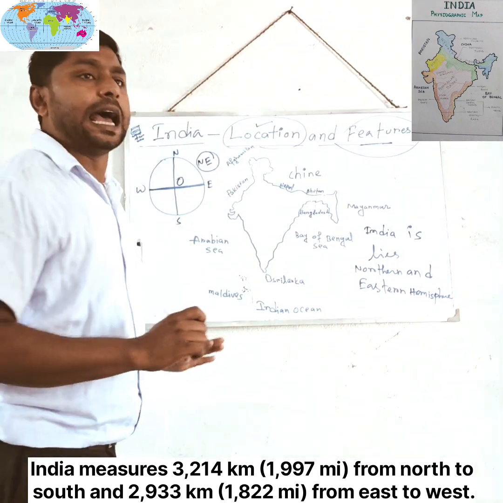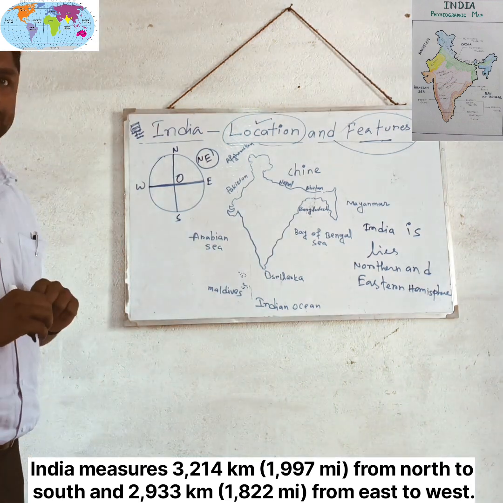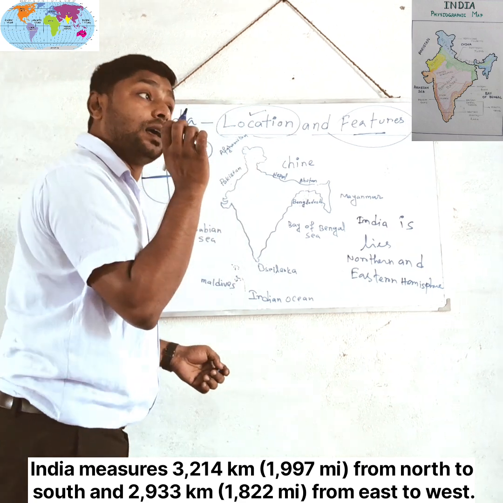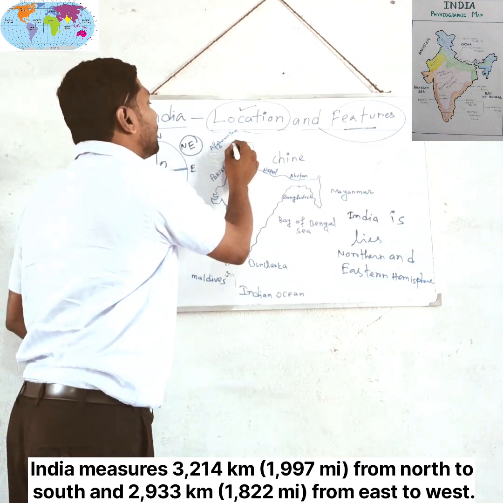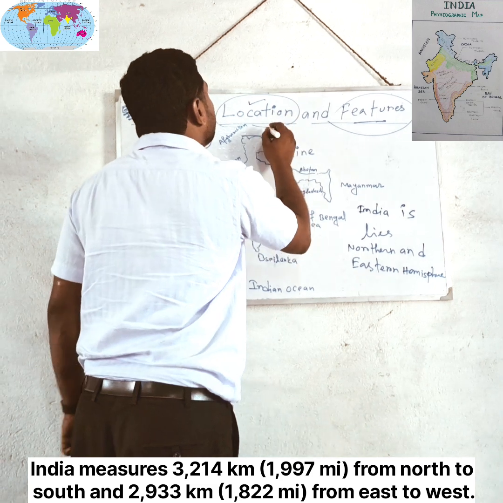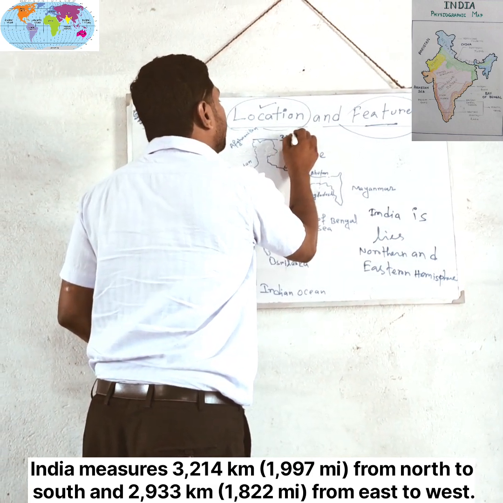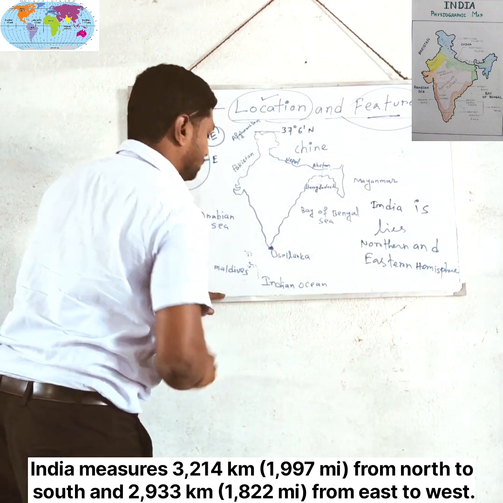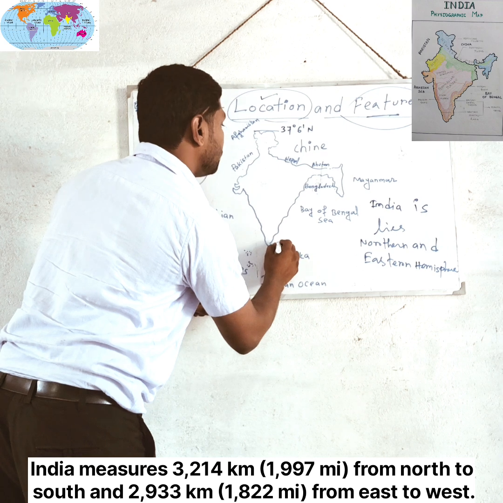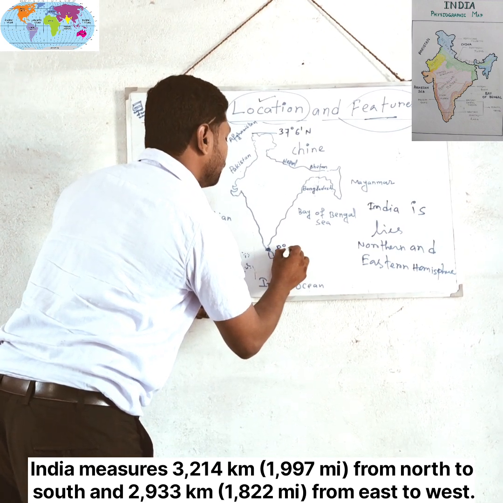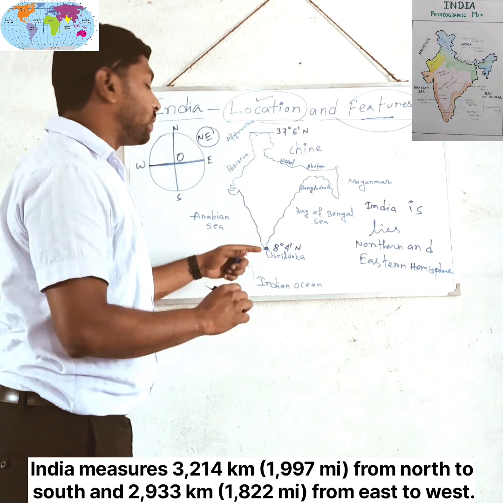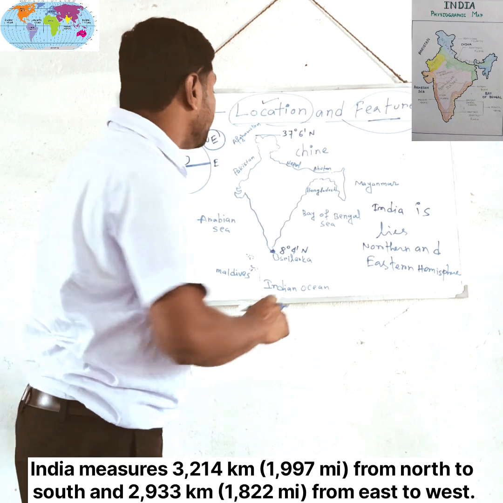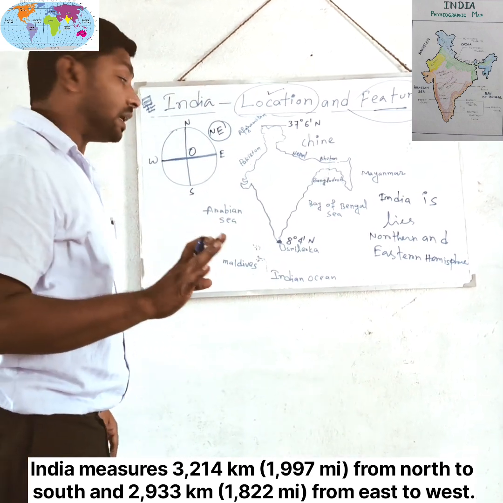Okay. Now come to the next point. India has a particular location. On the northern side, India lies here at 37 degree 6 minute north, and in the south at 8 degree 4 minute north. Why? Because both sides are north, because India lies in the northern hemisphere.